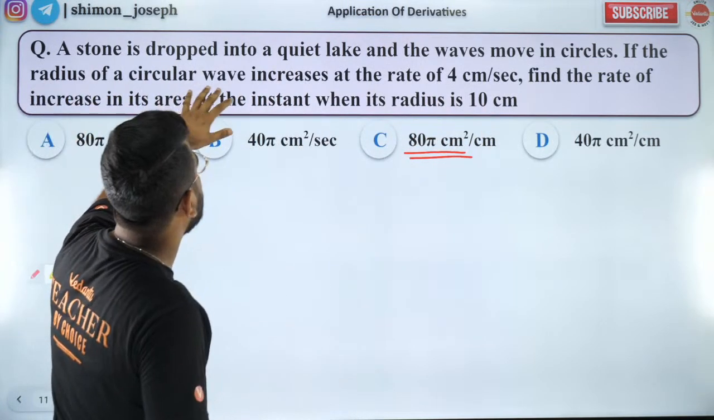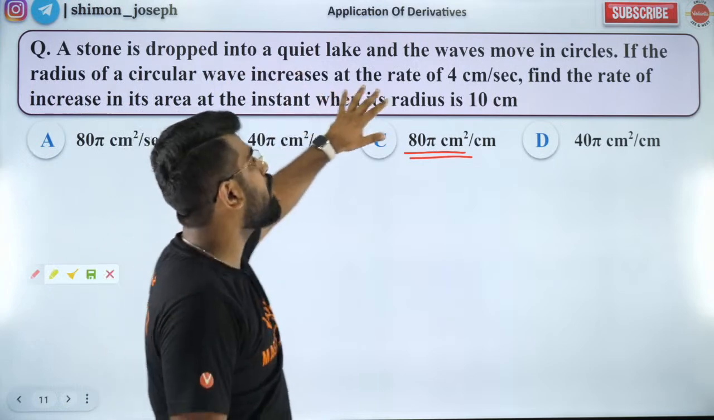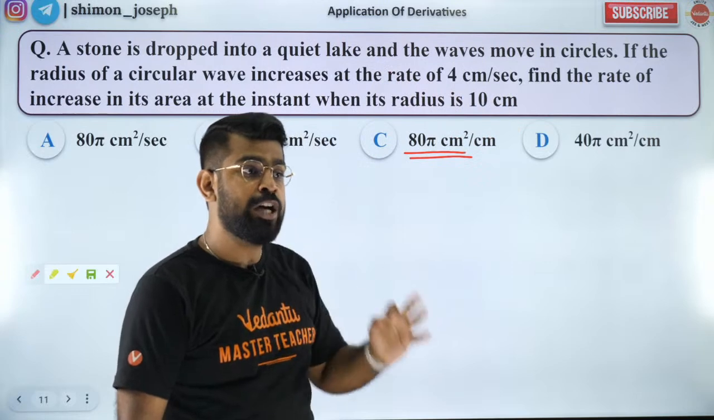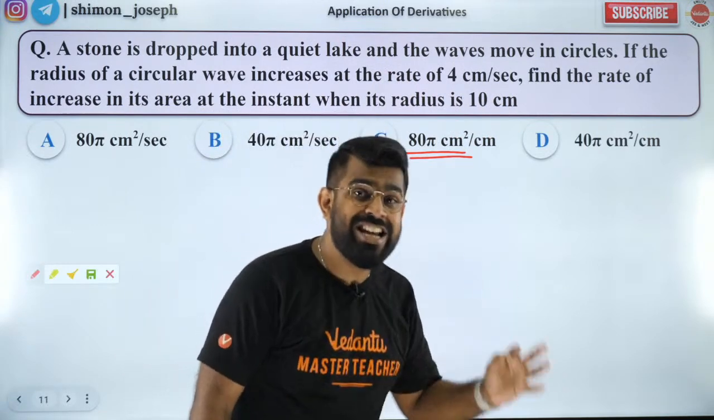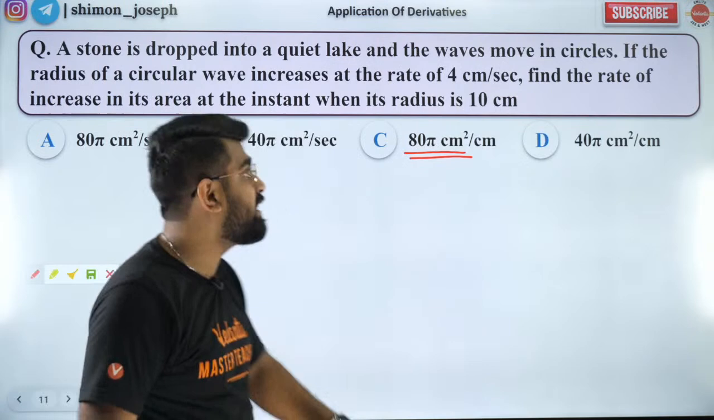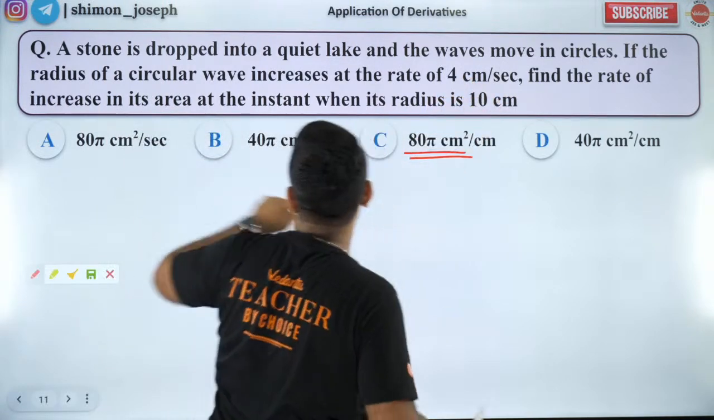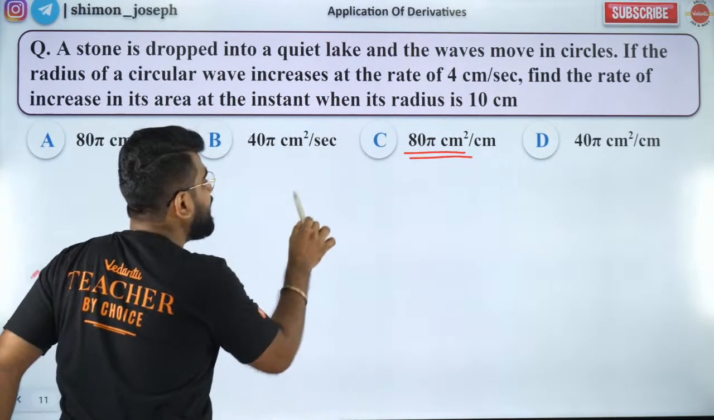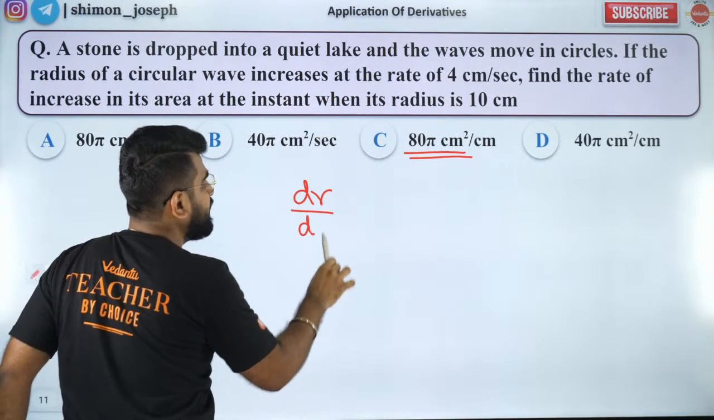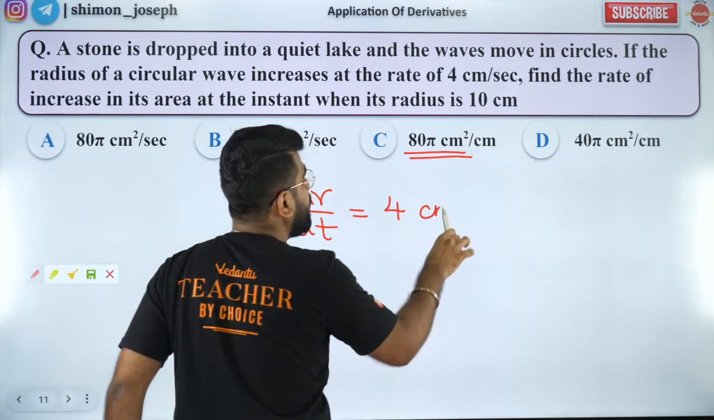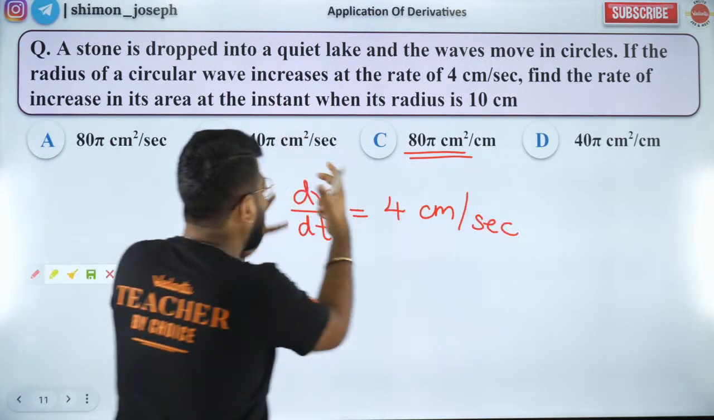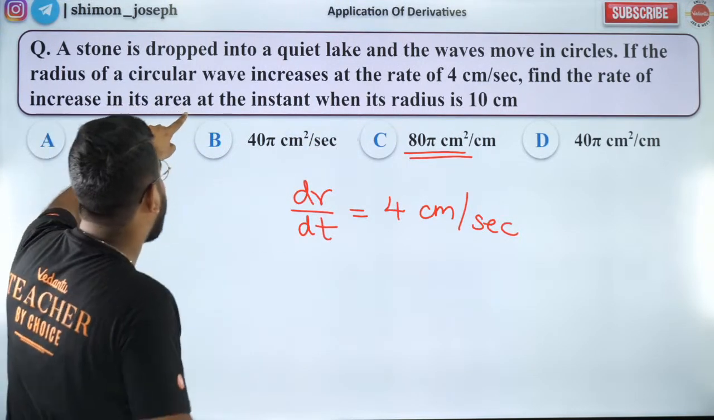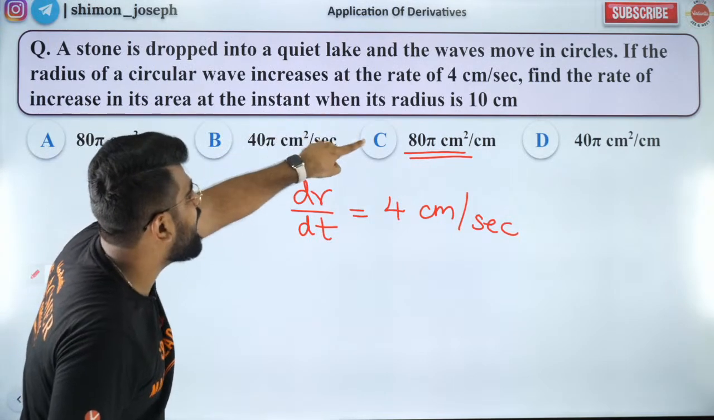If the radius of the circular wave increases at the rate of 4 centimeter per second, look at the units, centimeter per second. Increase of radius with respect to time. So that means dr by dt is equal to 4. This is super important. See, the way you collect and write information is very important, okay? Find the rate of increase in its area at the instance when its radius is 10.